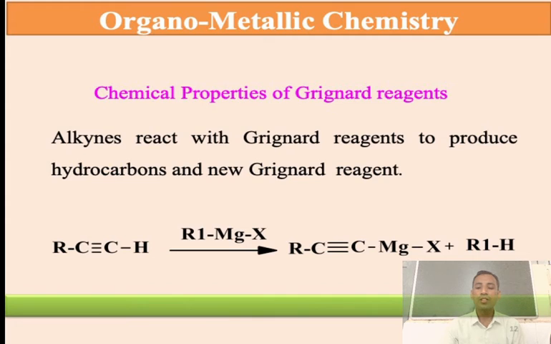So this is the first chemical property: when a Grignard's reagent reacts with more acidic protons, it produces a hydrocarbon as well as a new Grignard's reagent.